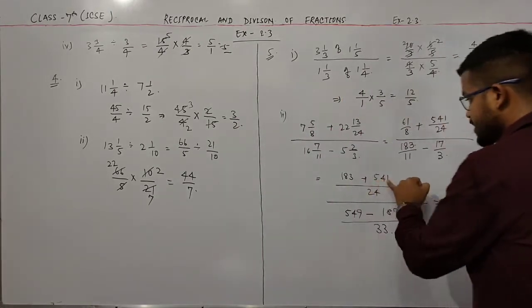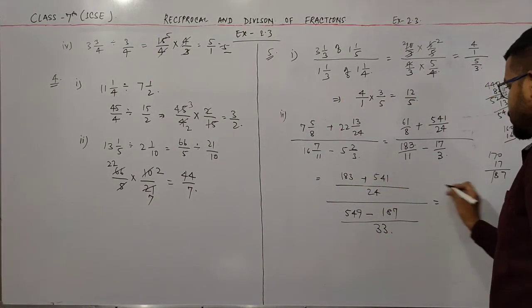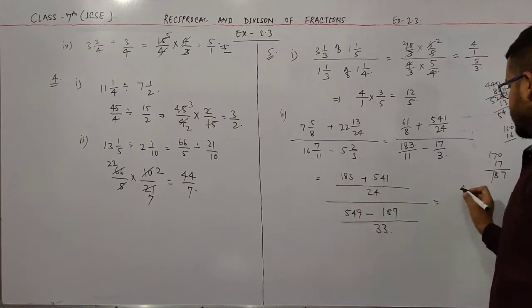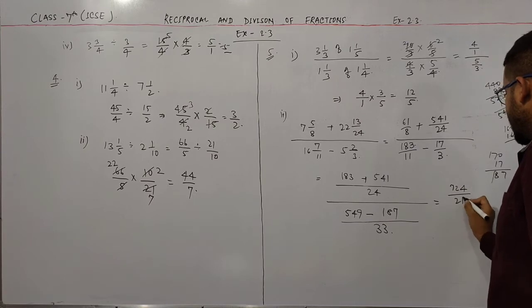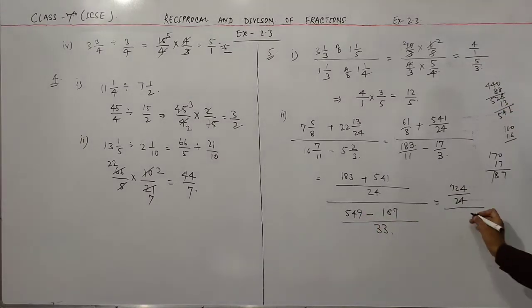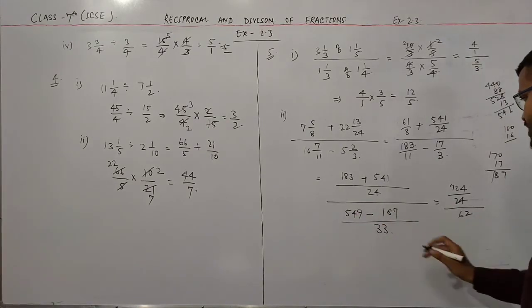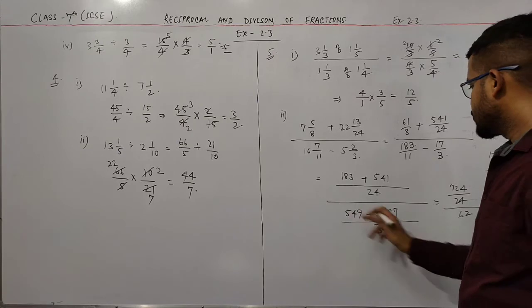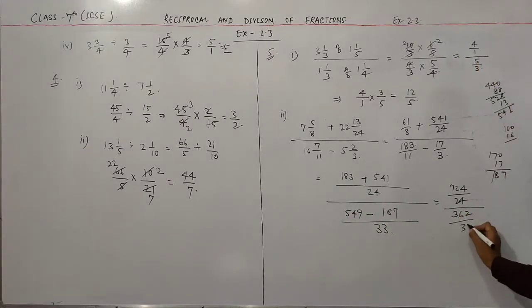Now if I solve this, add both the numbers. So this is 4 8 4 12 and 5 1 6, 7 divided by 24 divided by, subtract both these numbers. So this is 2 and 8 4 6 and this is 4 1 3. Okay, divided by 33.